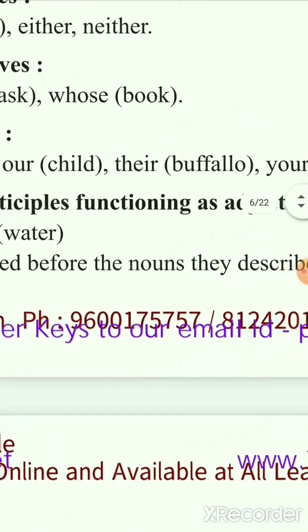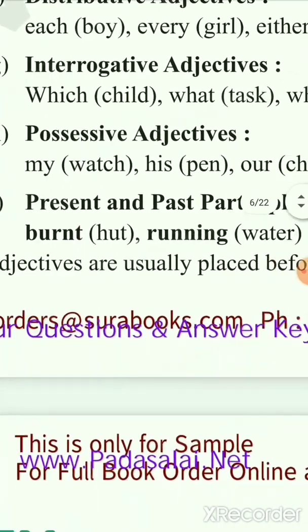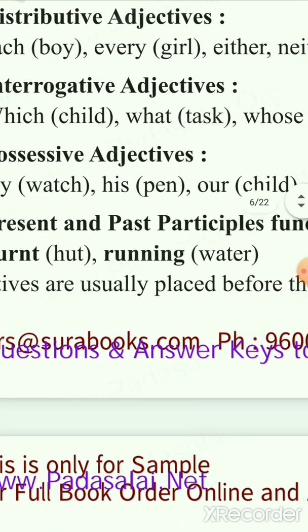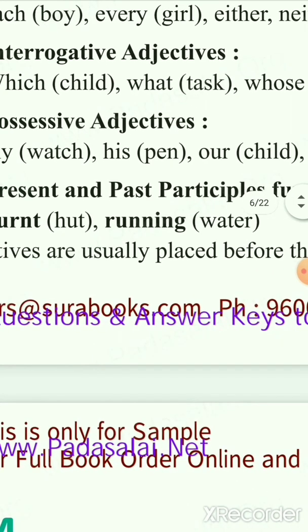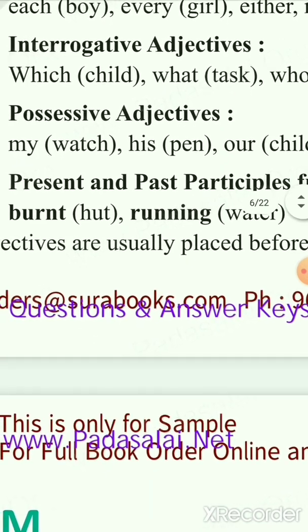Present and past participles functioning as adjectives. Past participles are words ending with, sometimes ing, sometimes ed or t. Here, burnt, the burnt hut, is also represented as an adjective. So what happened to the hut? The hut was burnt. Running water. What is the water doing? The water is running. So I am describing something about the water. So it is present and past participle.